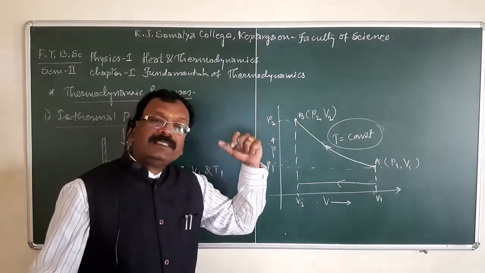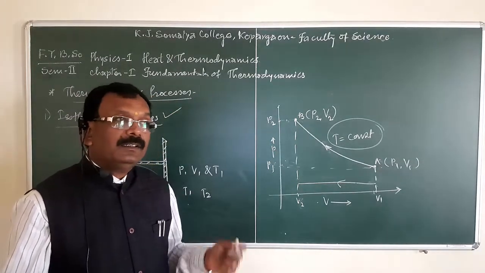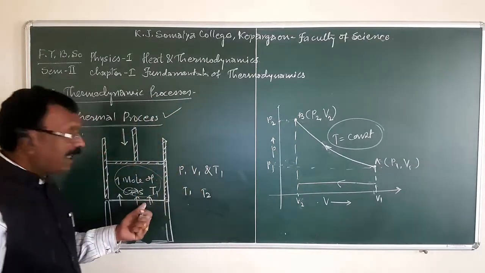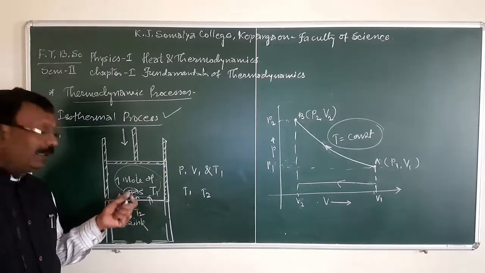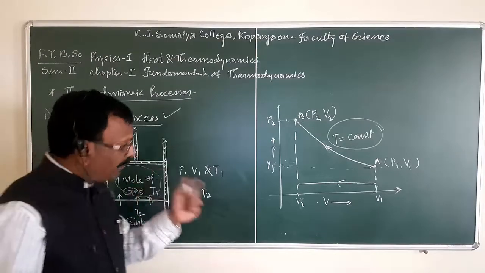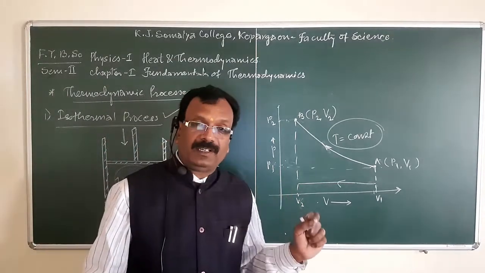When compression is completed and we reach the final state, as there is thermal contact, perfectly conducting or diathermic material, between system and surrounding, after some time it is found that the temperature of the system and surrounding remains constant.